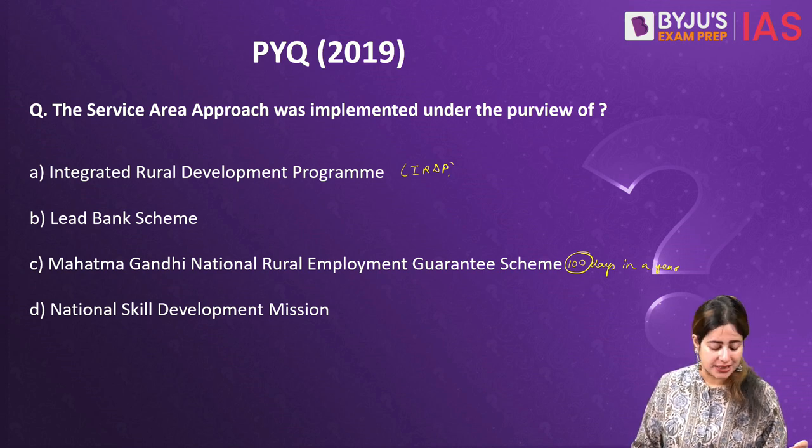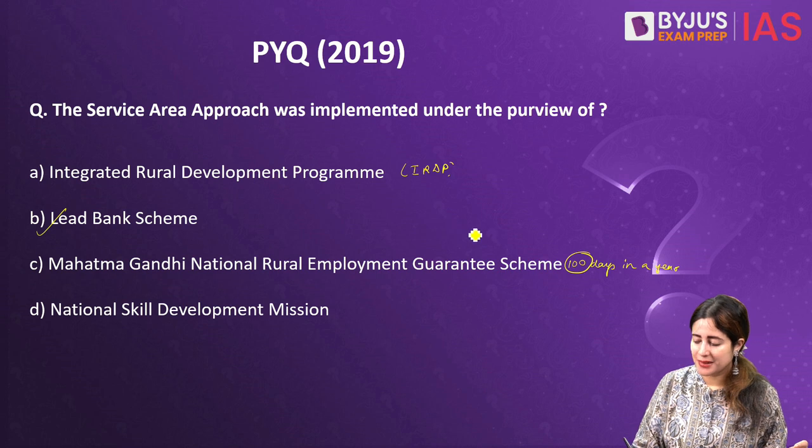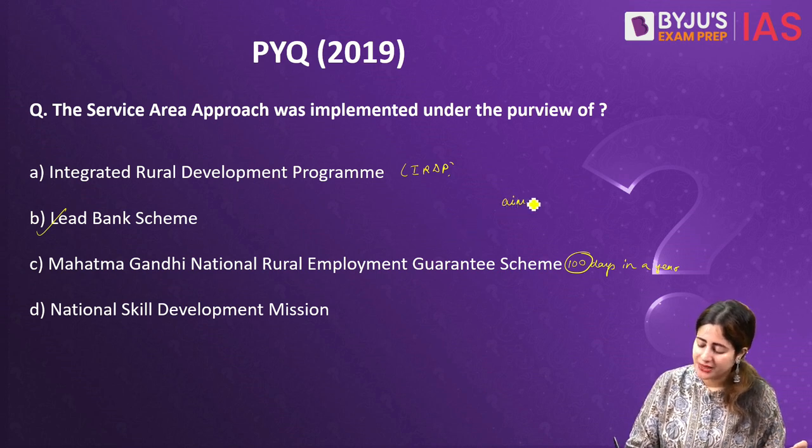Talking about the National Skill Development Mission, that talks about improving self-employment opportunities by skilling the Indian population. So here the correct answer is B, the Lead Bank Scheme. Let's understand that the Lead Bank Scheme was actually created with an aim.